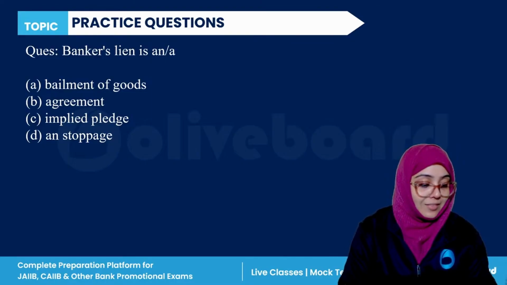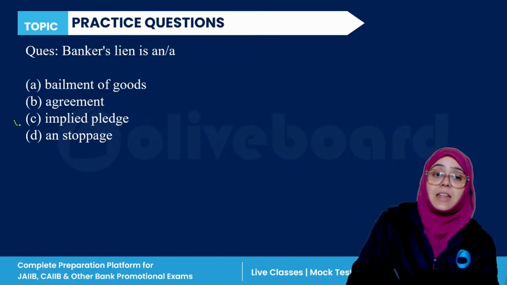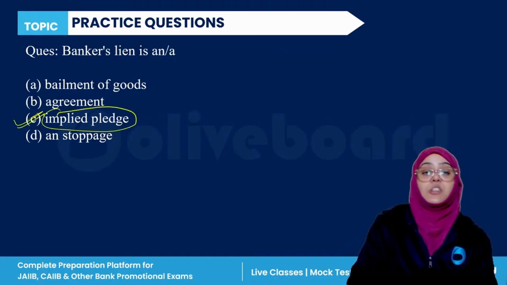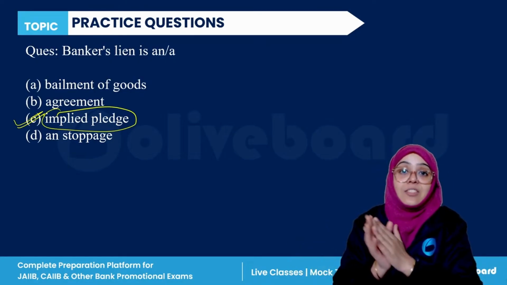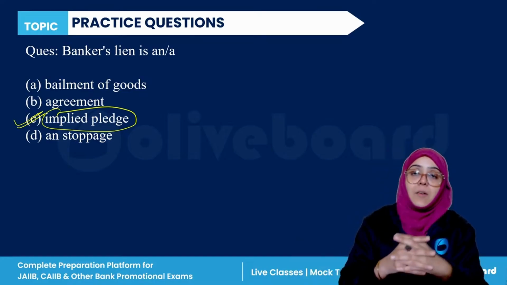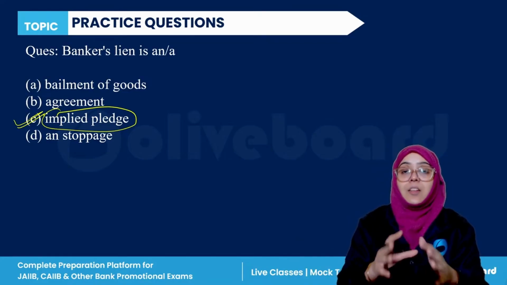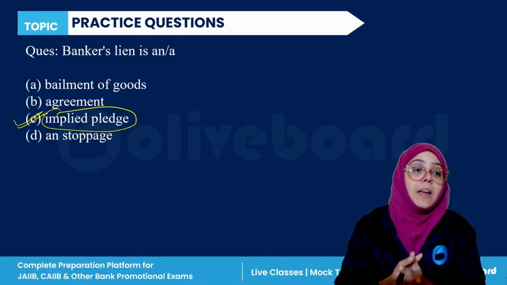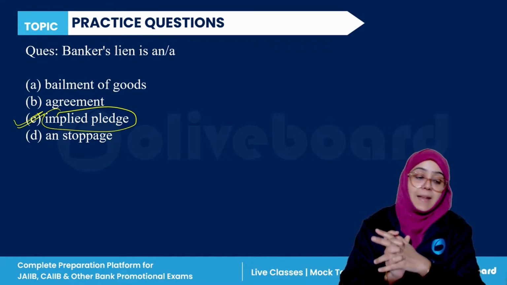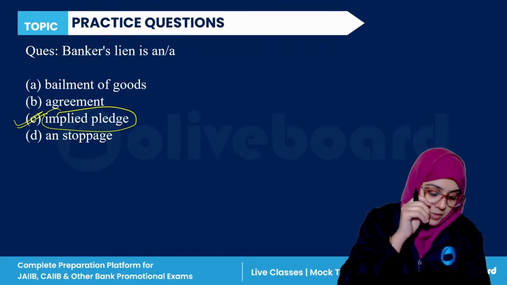Everyone, please answer this question. Banker's lien is an implied pledge, which means you don't have to necessarily express it exclusively. It is already understood that the bank has the right to retain the possession of the good until the debt of the debtor is fully paid. So C is the correct answer. Implied pledge, C is the correct answer.